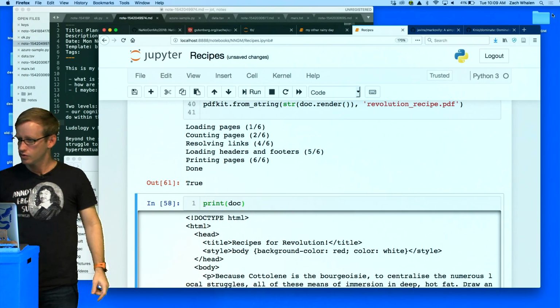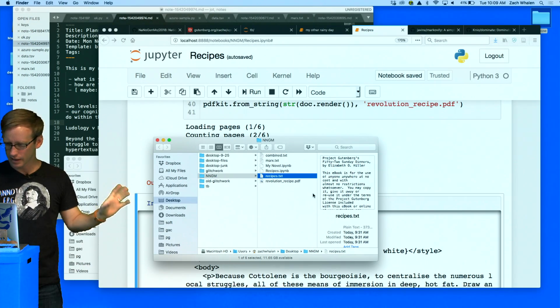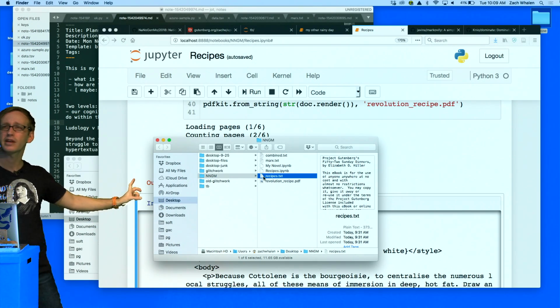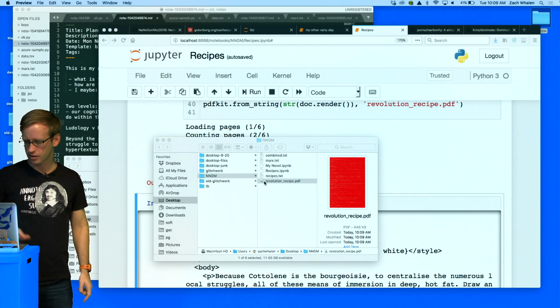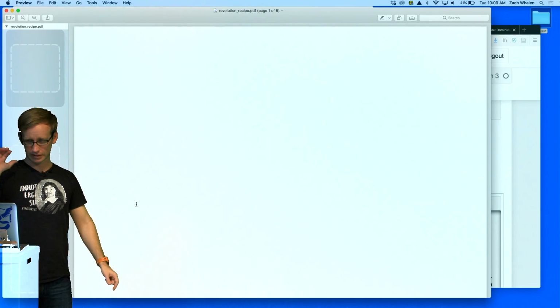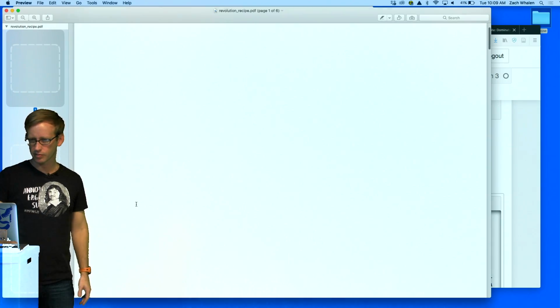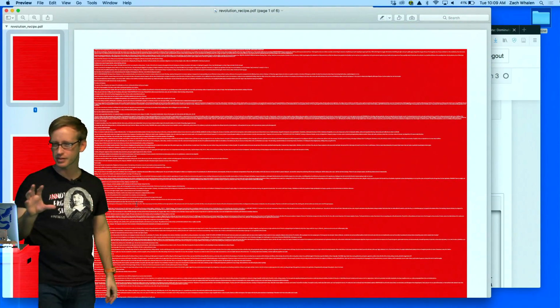Great. So if it printed that, it should just have put that in my folder where I've been working. And you can see it did here at Revolution Recipe. So let's see what this looks like. Oh. Like I said, I gave it horrible styles. Oh, gosh. Okay. I gave it a horrible color schema so you could see, just to verify that it worked.